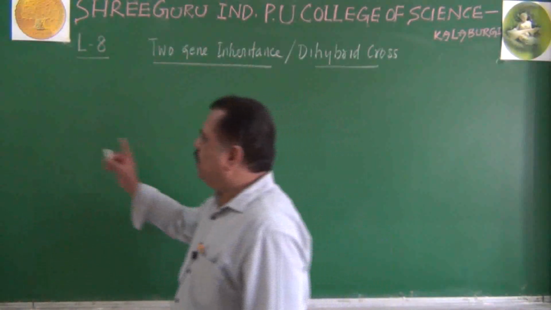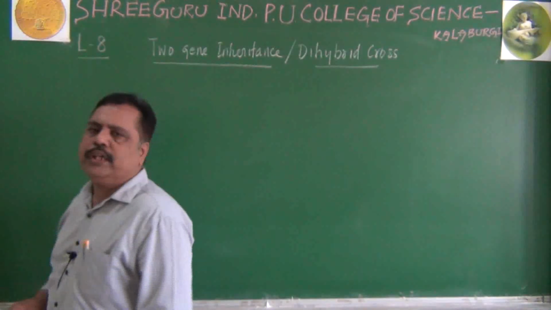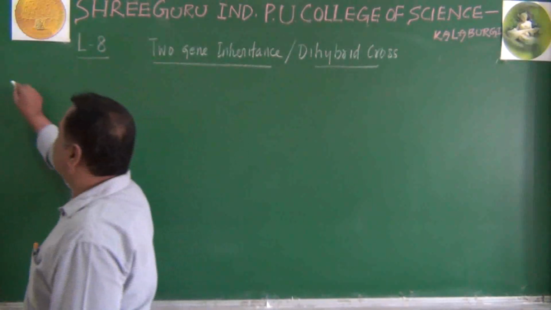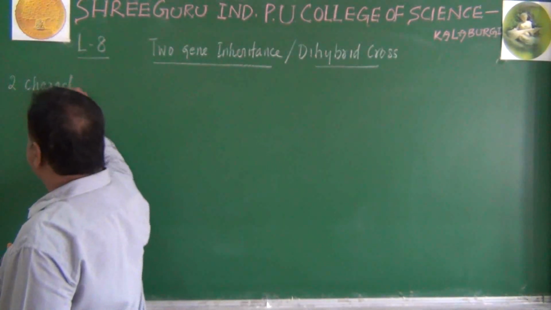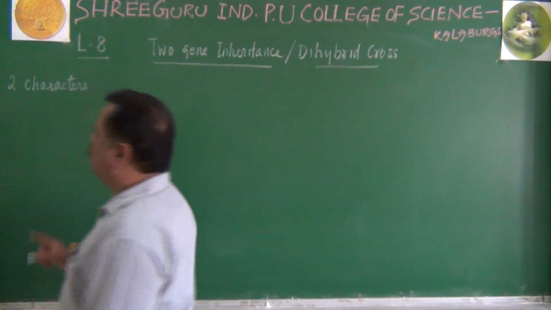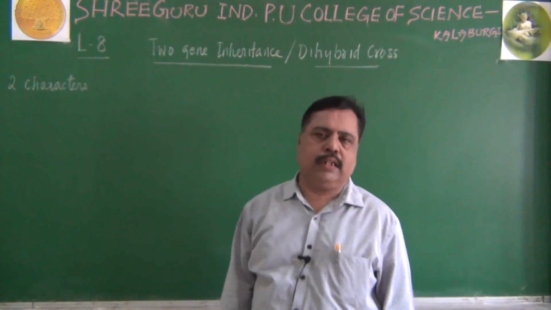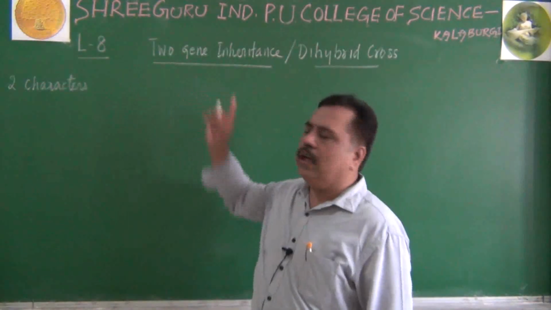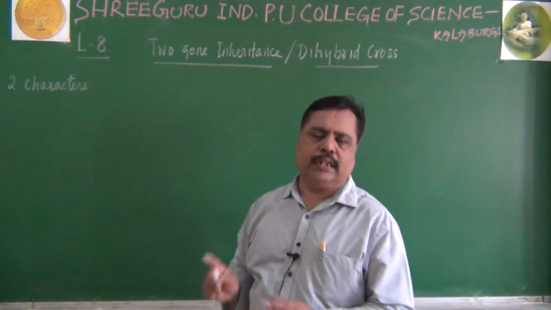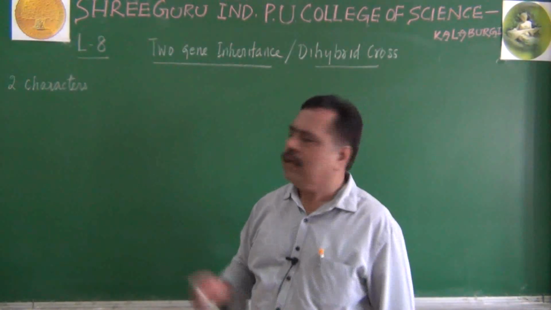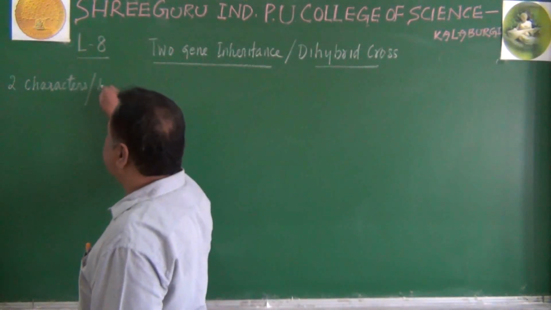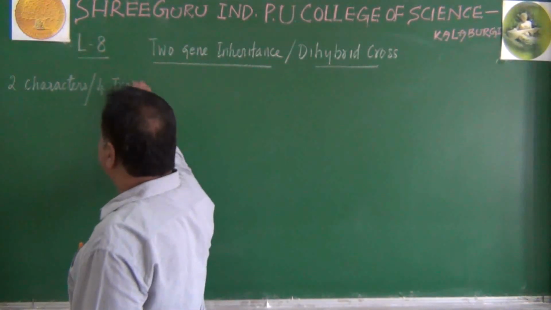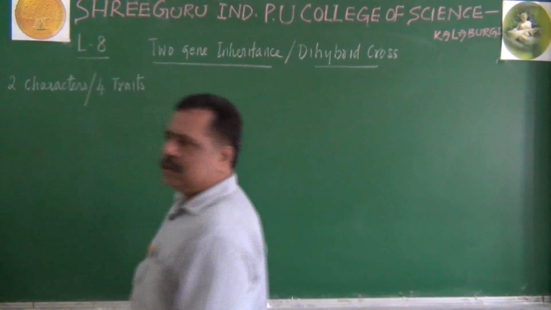It is the cross between two individuals with reference to two characters. The cross between two individuals with reference to two characters is called two-gene inheritance, otherwise called a dihybrid cross.